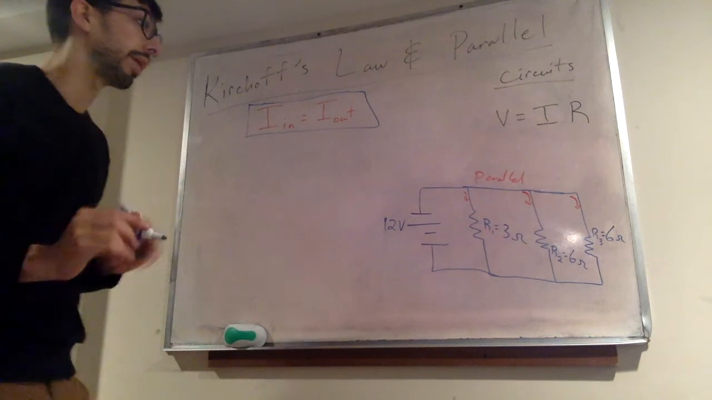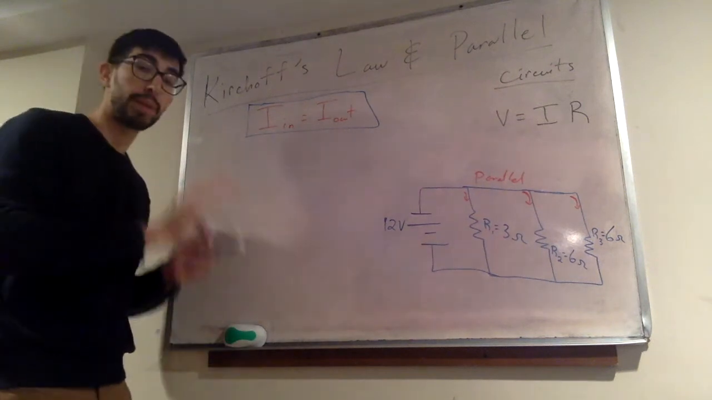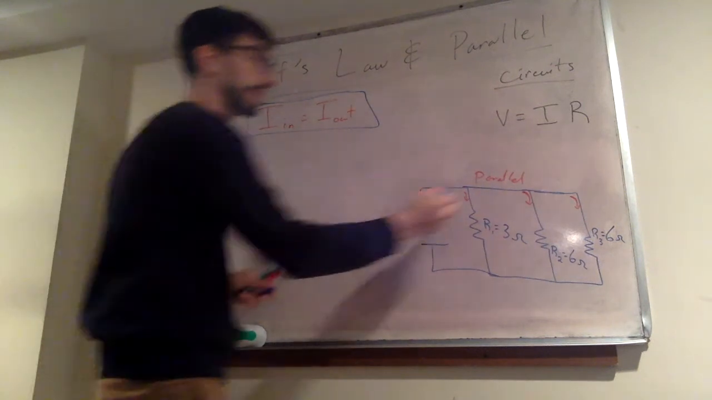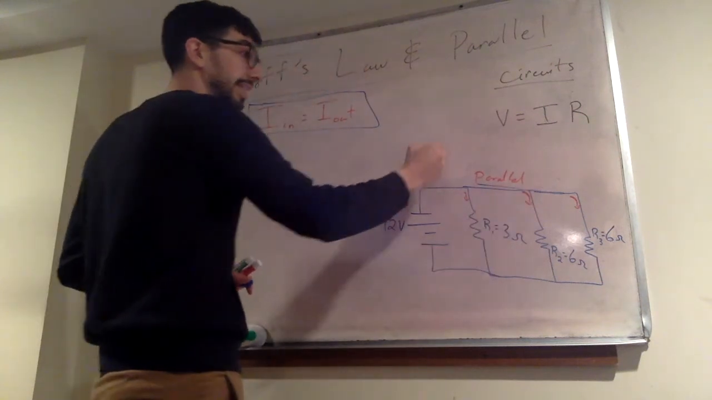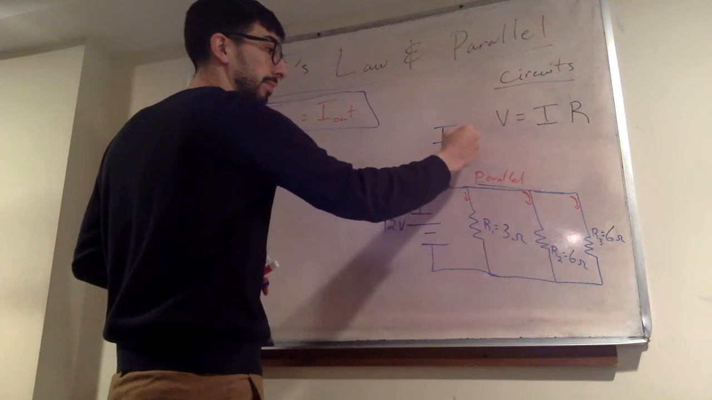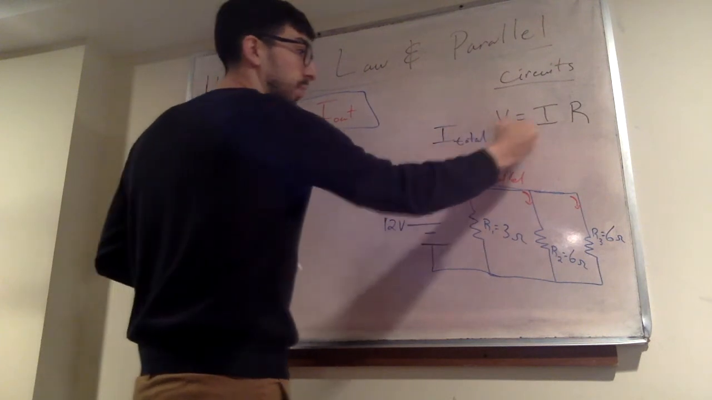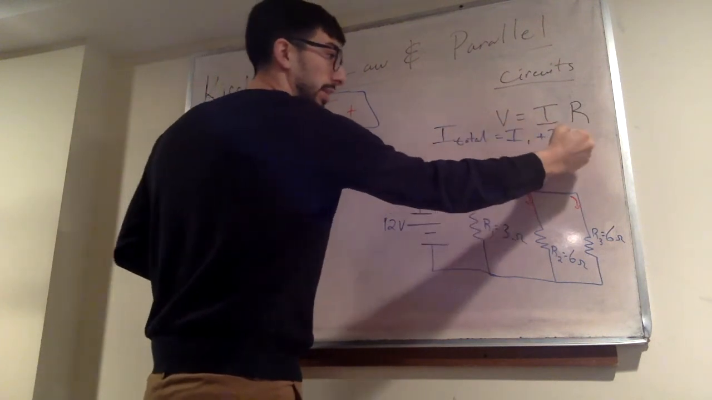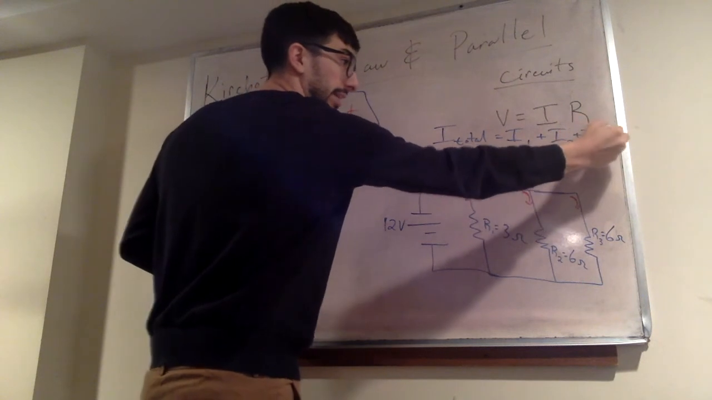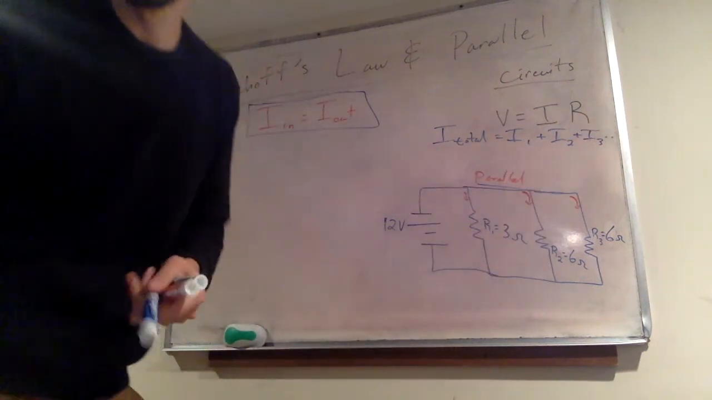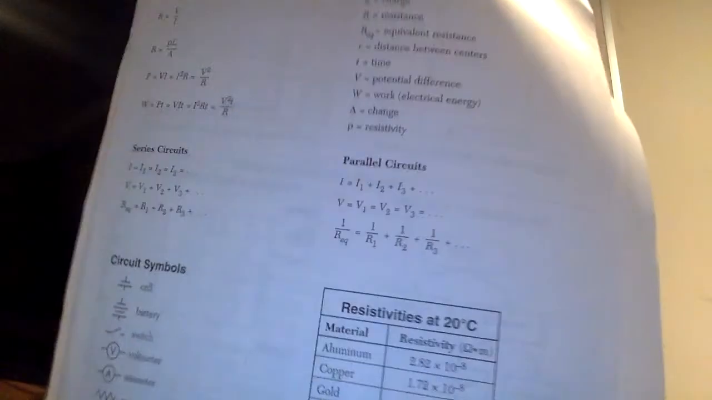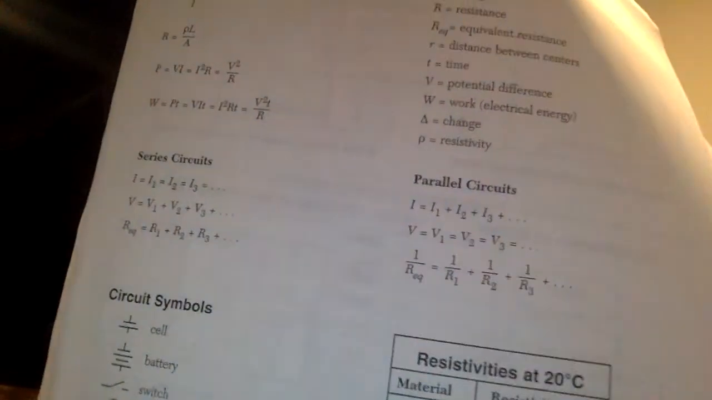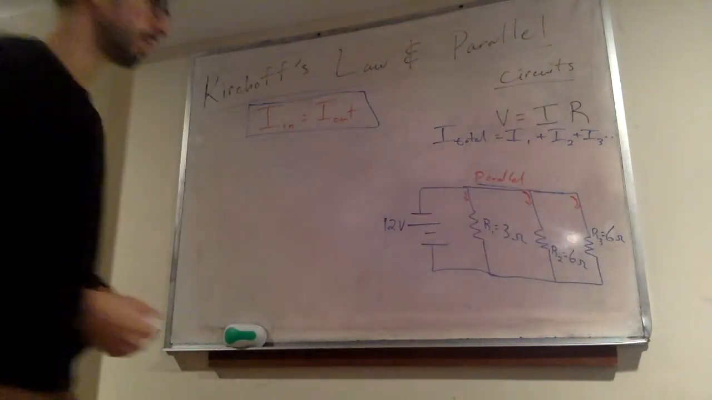And that brings us to our first rule for a parallel circuit, opposite of a series circuit. Your total current, I total, is equal to I1 plus I2 plus I3, and so on, indefinitely. This rule is, of course, on page 4 of your reference table. We can find that there under parallel circuits, our first rule. I total is equal to I1 plus I2, and so on in a parallel circuit.